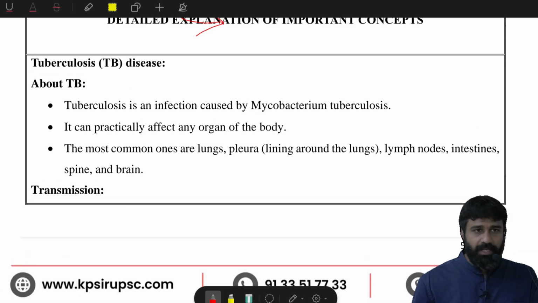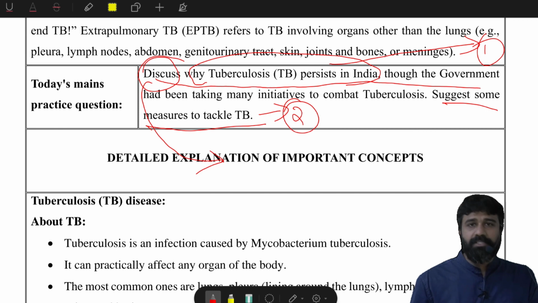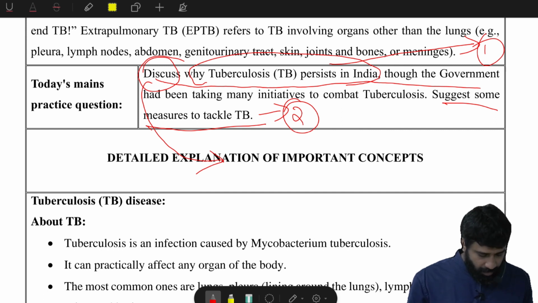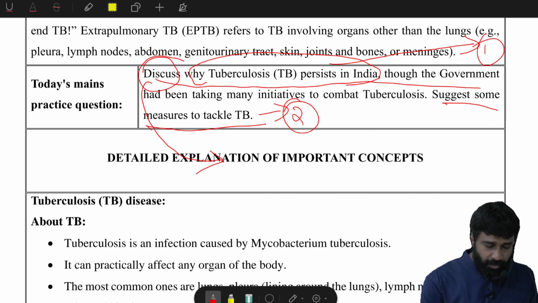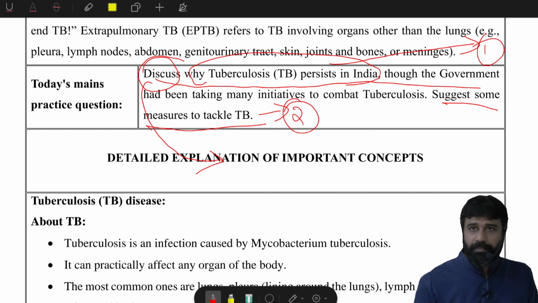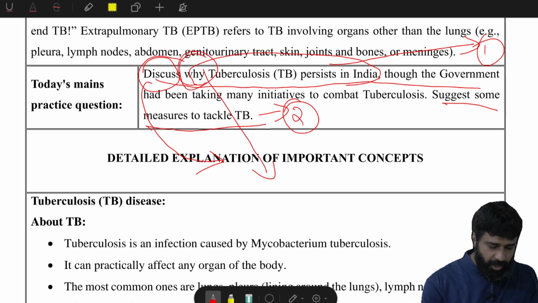It is giving you the direction that you can give measures in as many formats as possible, whether it is a case study or a newly invented drug, whatever it may be. It is also asking how tuberculosis has been prevalent in India and what the reason behind it is. This is "why", which means you need to provide reasons.